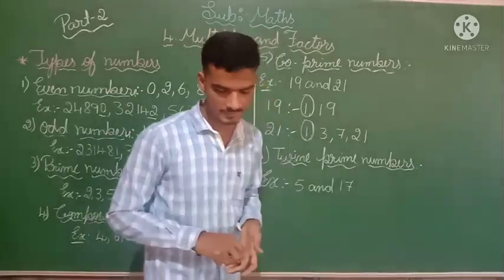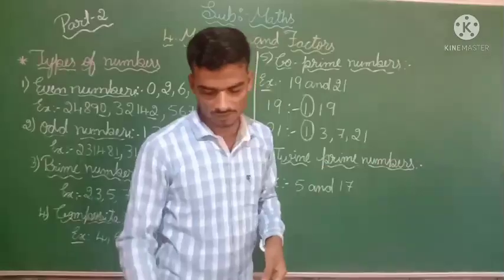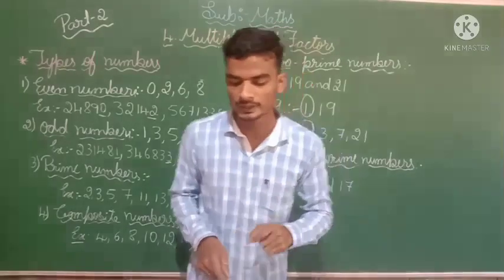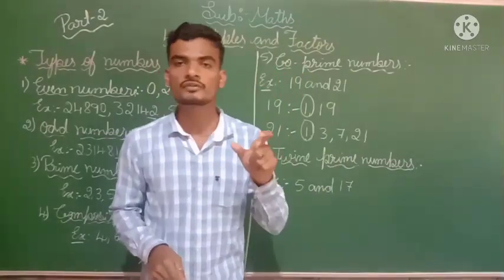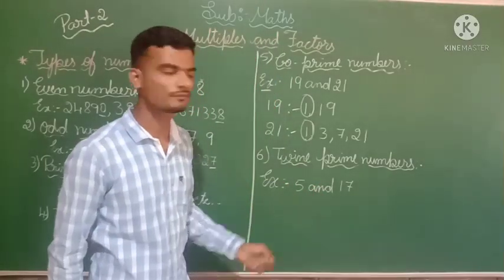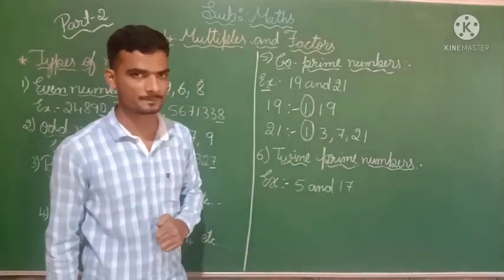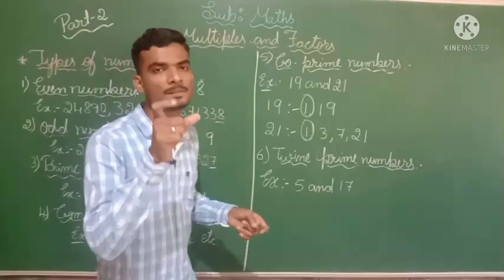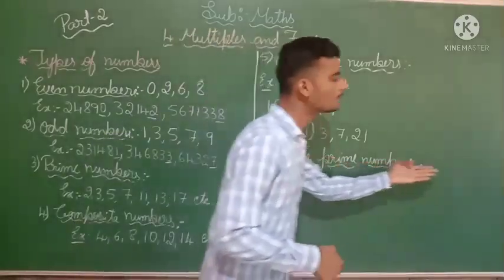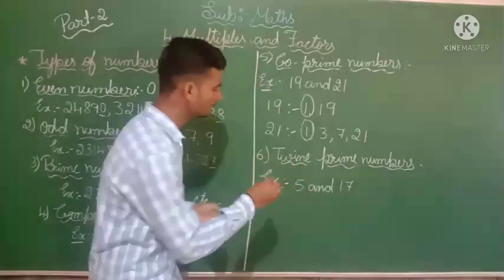After co-prime numbers, we will see twin prime numbers. What do twin prime numbers tell? Two prime numbers which differ by 2 are called twin prime numbers. See here, 5 is a prime number, then 7 is also a prime number. If two such prime numbers arise, that type of number we call twin prime numbers.